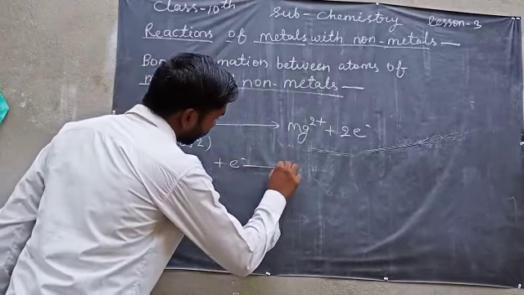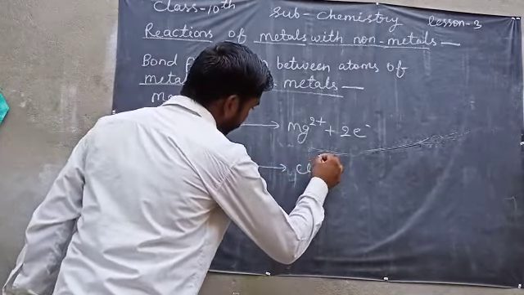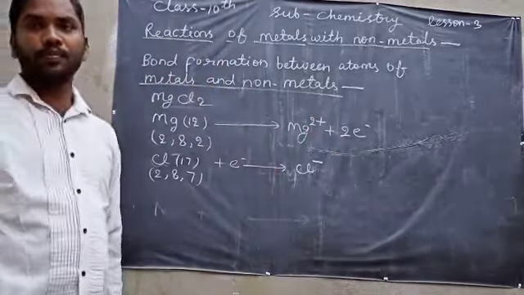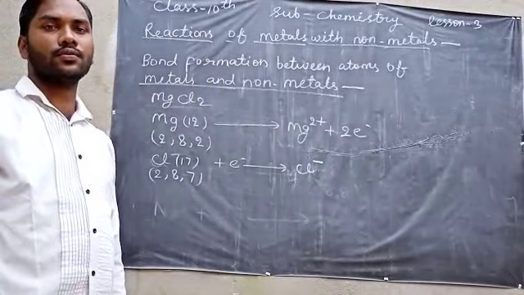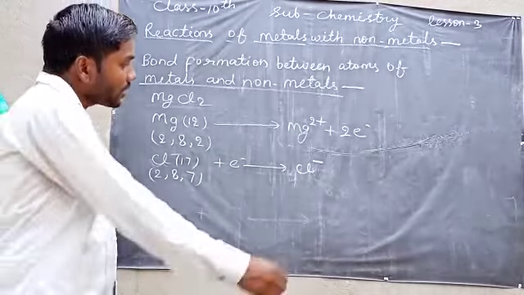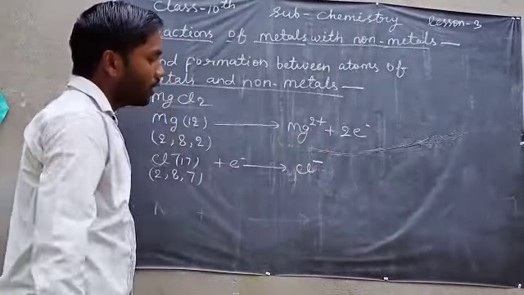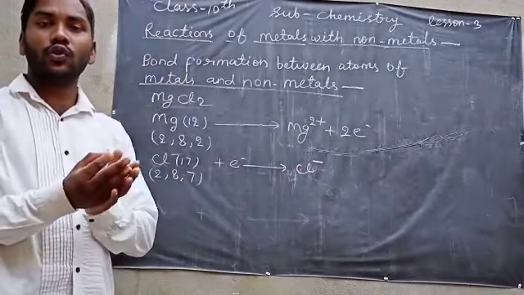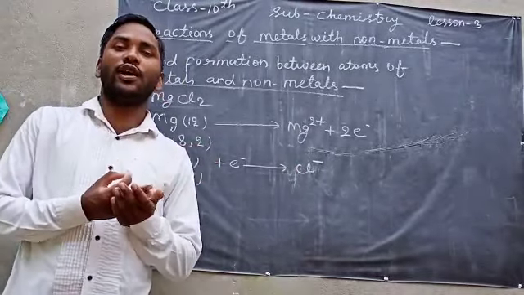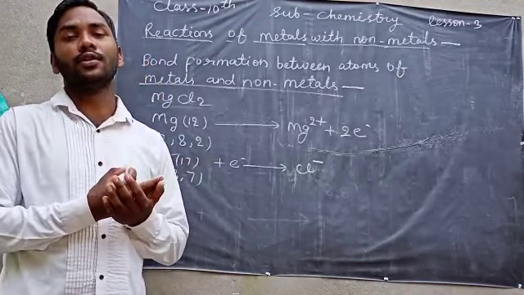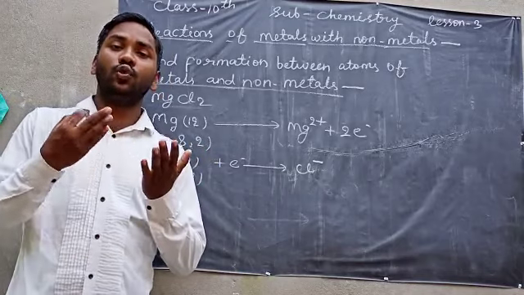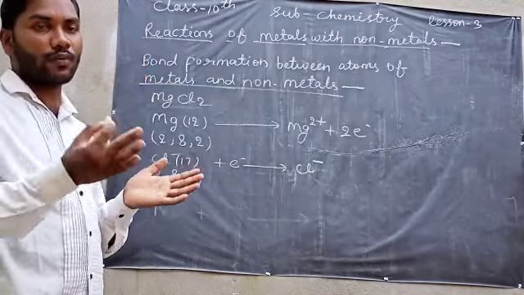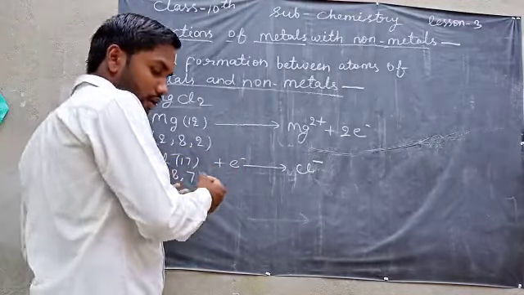It takes an electron and forms a chloride ion. As you can see, magnesium has a 2 positive charge and chloride has only a 1 negative charge. So the 2 positive charges of magnesium will attract 2 chloride ions. That way it will form magnesium chloride.